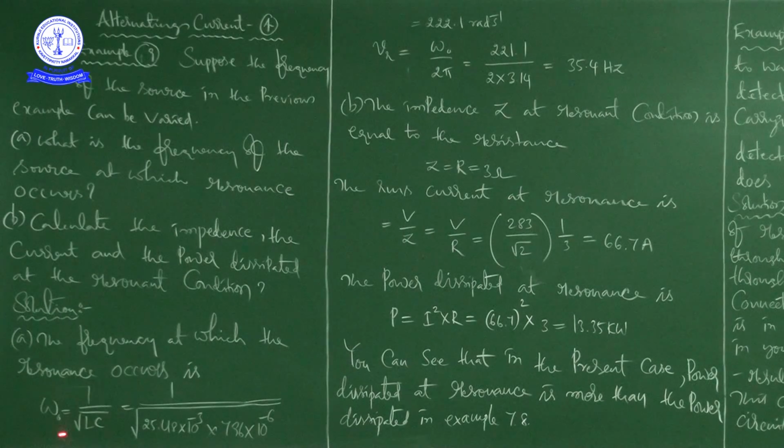Omega naught is equal to 1 by square root of LC, 1 by square root of 25.48 into 10 to the power of minus 3 into 796 into 10 to the power of minus 6.